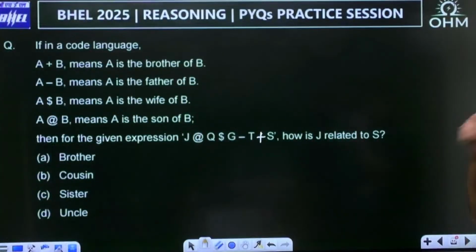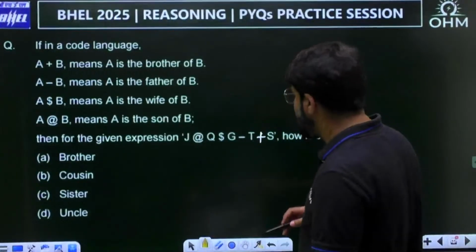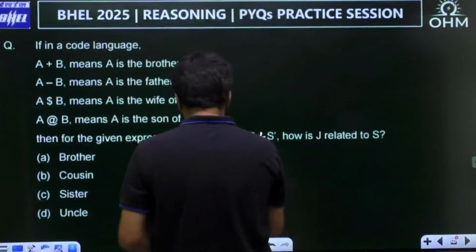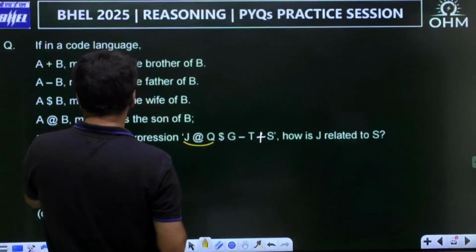Okay, so let's complete this. Now the codes, the relations, are clearly given to me. J at the rate Q. What does it mean? Let's go term by term. What is at the rate? At the rate means son.